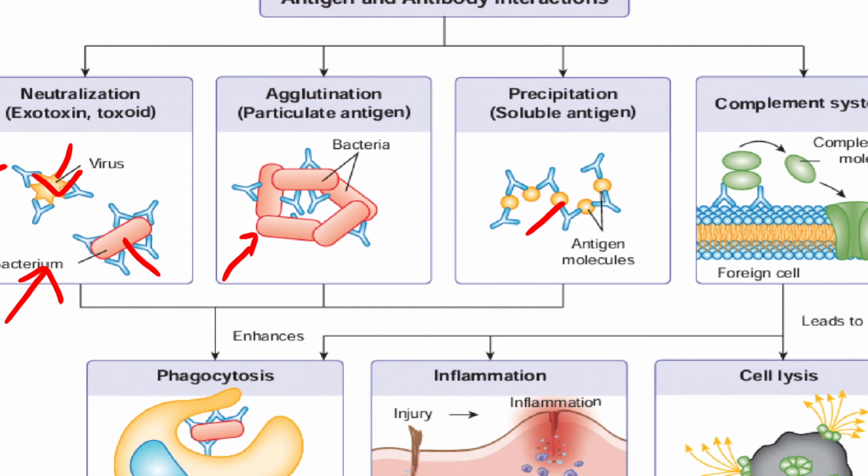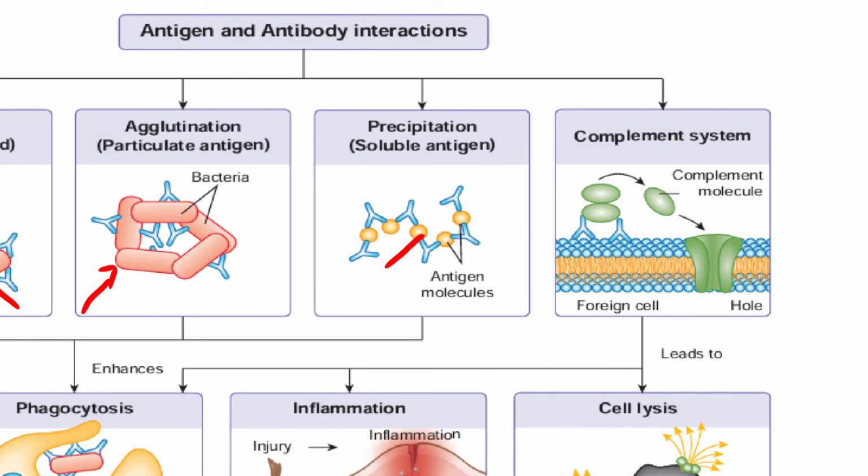This one is the complement system. You can see the complement system and the foreign cell, and you can see how it enters. The foreign cell is hiding, and the complement molecule is here. After this, it leads to cell lysis.